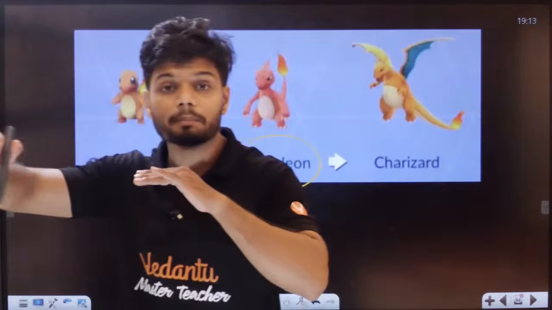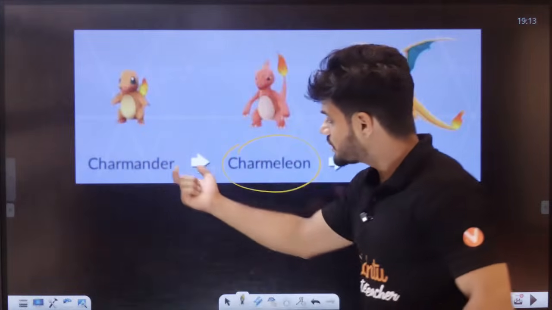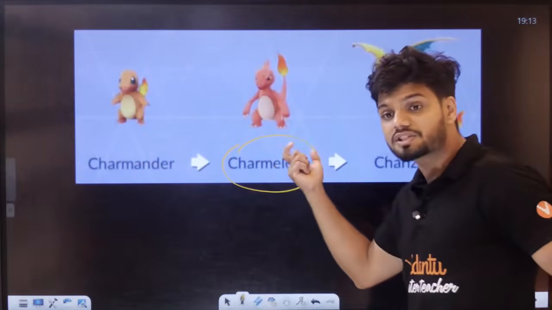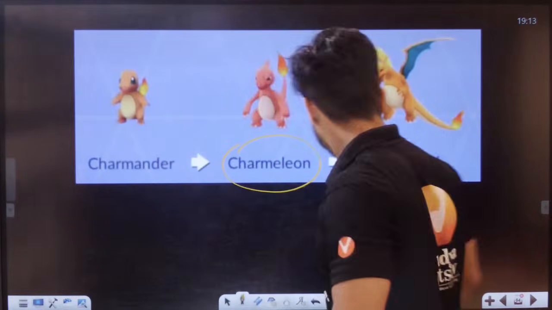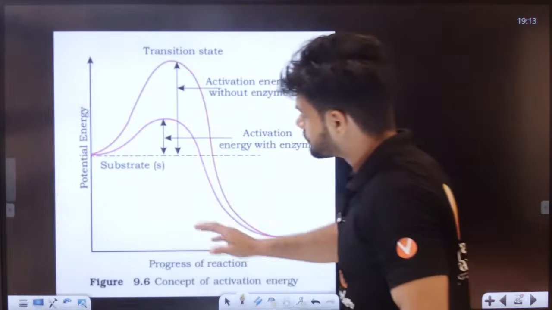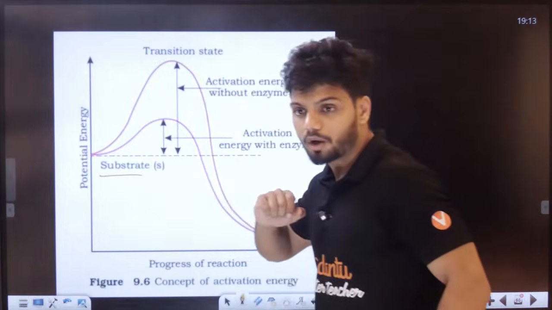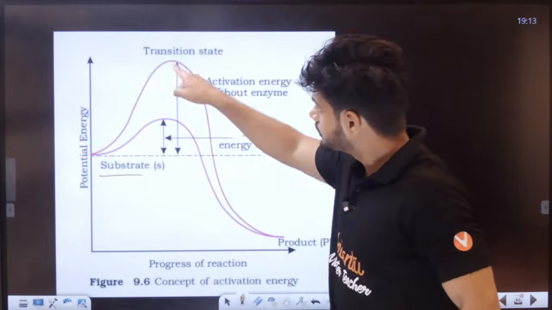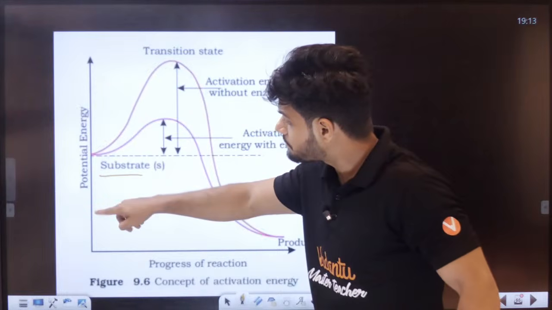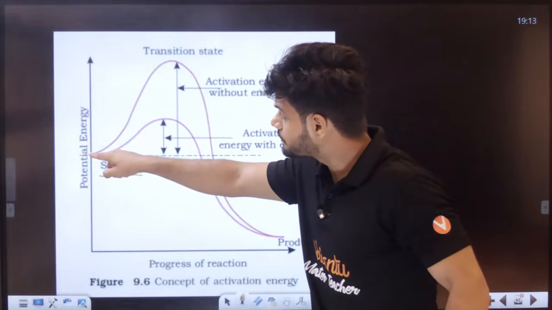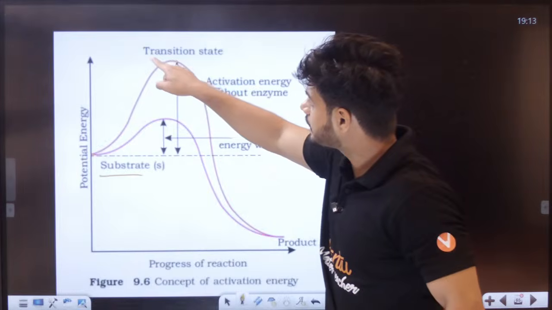Transition basically means intermediate, or something in the middle. Okay, now this substrate and transition state, do they have a difference in energy? If you see this one also, this is the substrate here. The potential energy of the substrate is somewhere here, and the transition state is right here on the top.